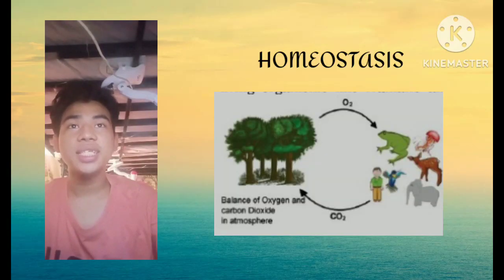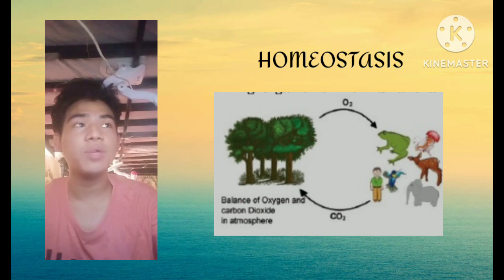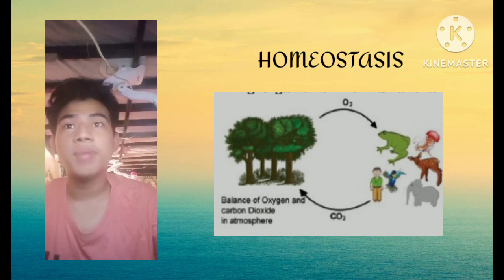Homeostasis. Homeostasis is the ability of an organism or system to maintain a stable, balanced condition even when the conditions around it change. It is the regulation of the internal environment of the body to maintain a constant state. Homeostasis is essential for the body to function properly and is regulated by the nervous system and endocrine system.